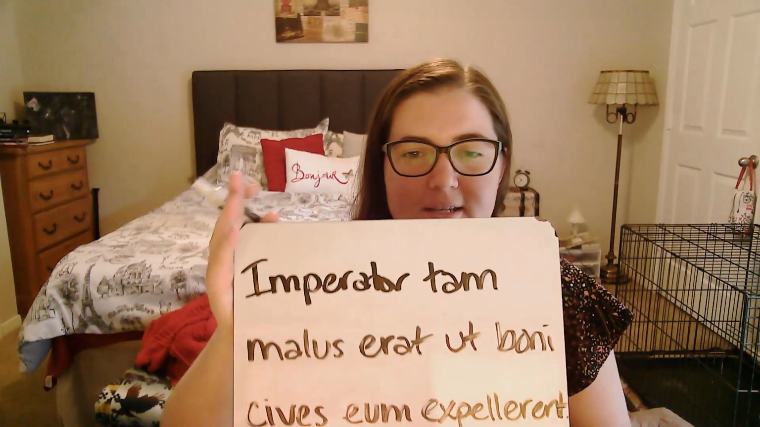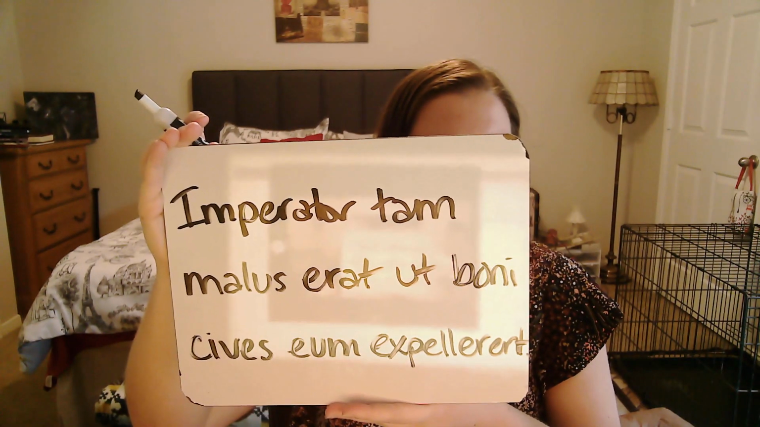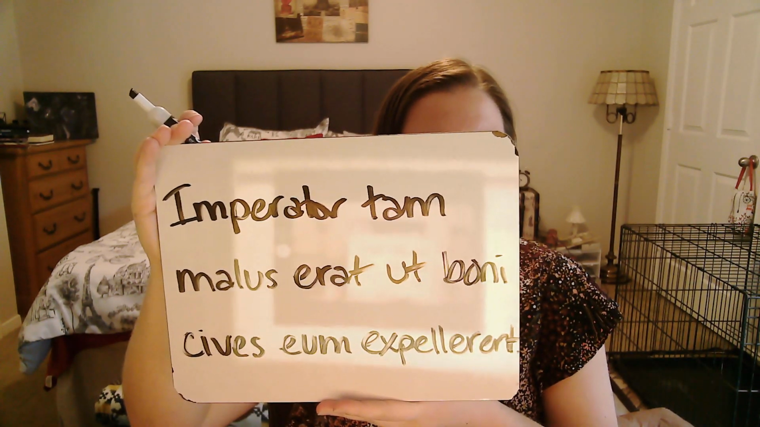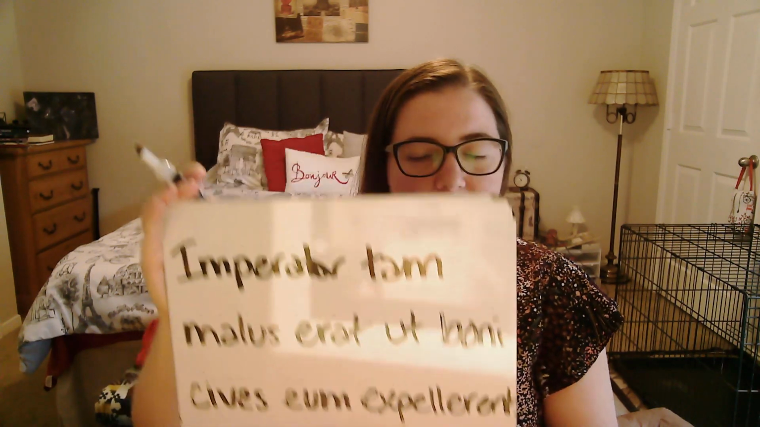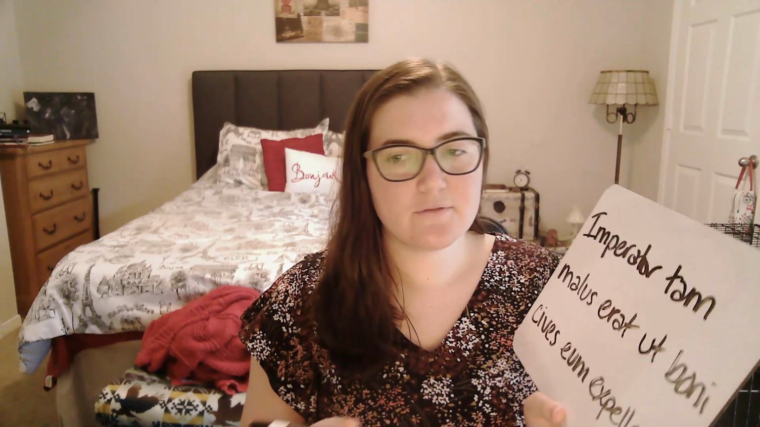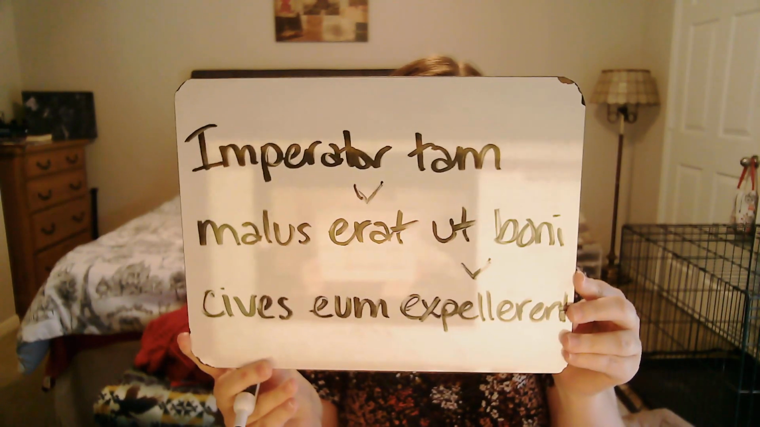Salvete discipuli. This is an explanation video for the first sentence in our pod, which is Imperator tam malus erat ut boni cives eum expellerent. So, in this one we're looking for our verbs first, and we find two verbs. We have one here with erat, and we have another one here with expellerent. I'm going to mark both of those as our verbs.